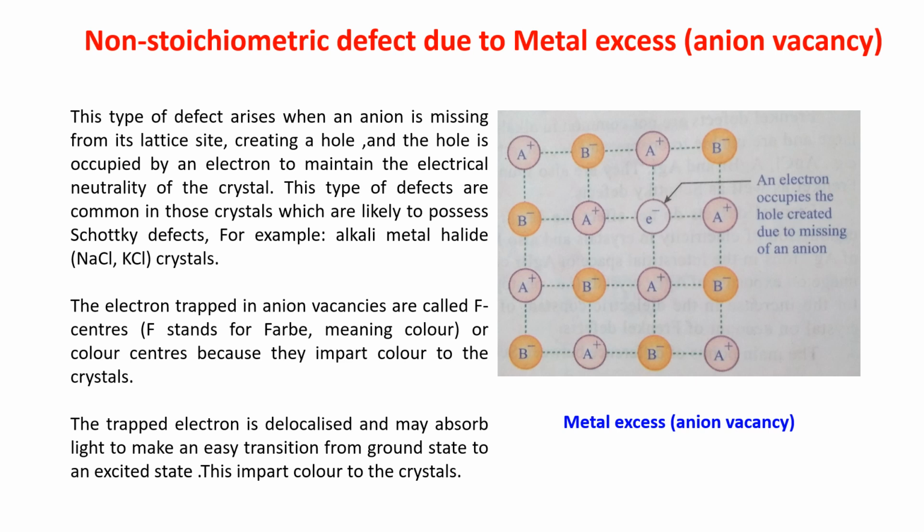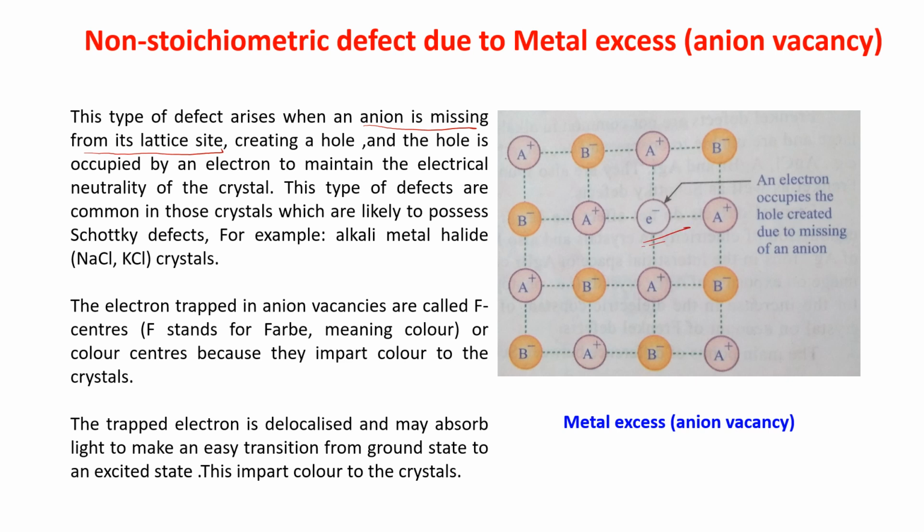Non-stoichiometric defect due to metal excess, that is anion vacancy. Anion vacancy means one anion will be missing. This type of defect arises when an anion is missing from its lattice site, creating a hole.